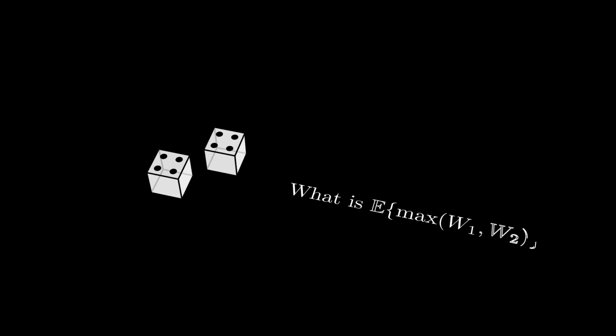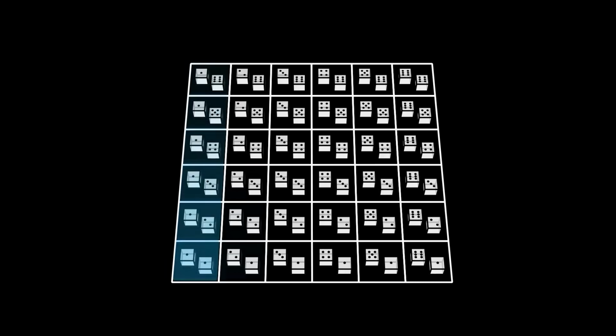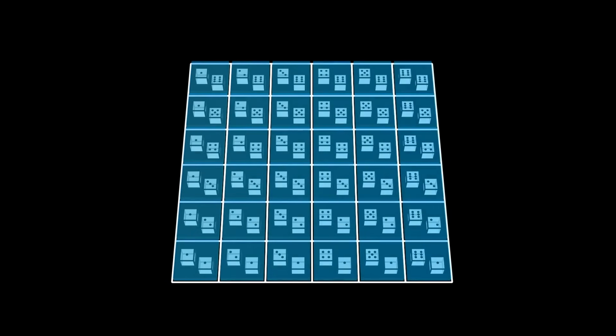Assume that you roll 2 dice, and you are interested in the expected maximum of the values. To find this value, you first write down all possible outcomes of the sample space, that is, of rolling 2 dice. Then you assign probabilities to each of these outcomes, which in this case defines a discrete uniform distribution.